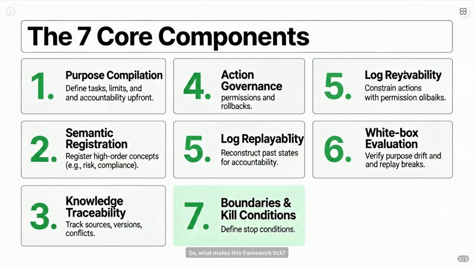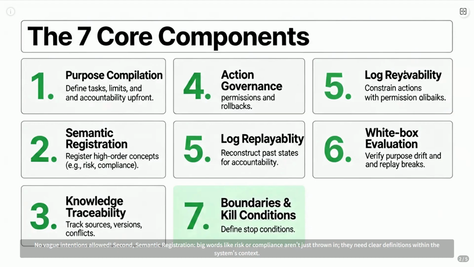So, what makes this framework tick? It boils down to 7 core components. Think of them as the essential ingredients for a truly closed-loop system. First, purpose compilation. You gotta know exactly what the system is supposed to do, who's in charge, and when it stops. No vague intentions allowed.